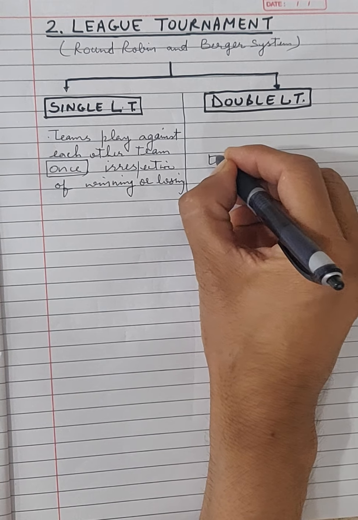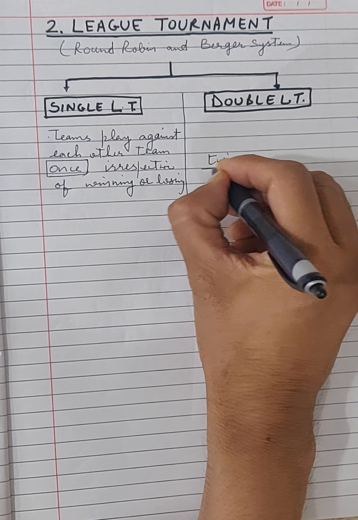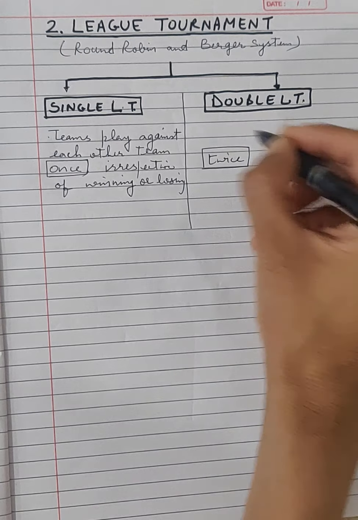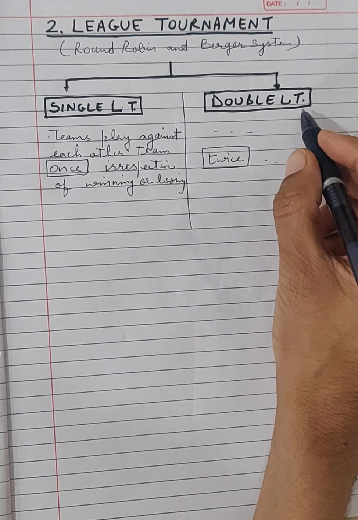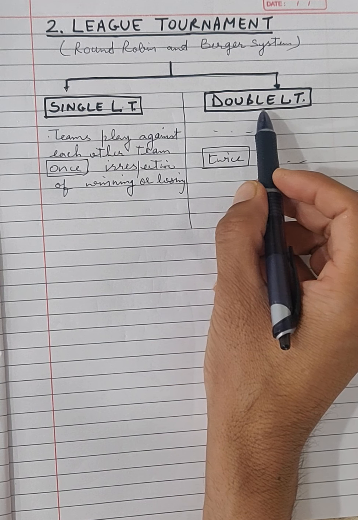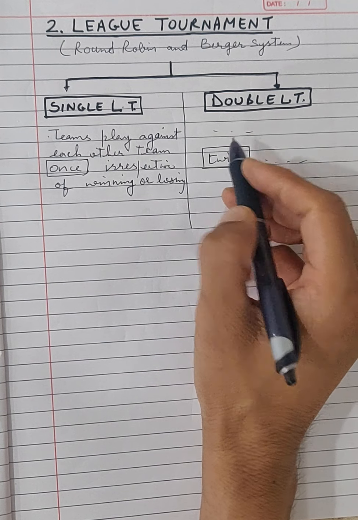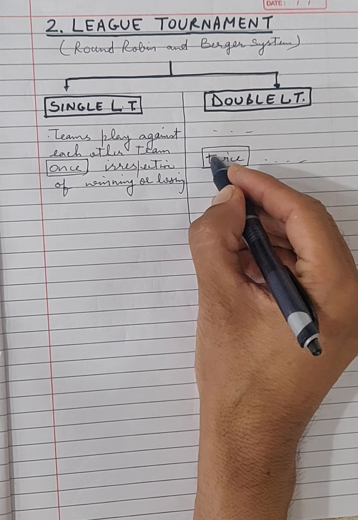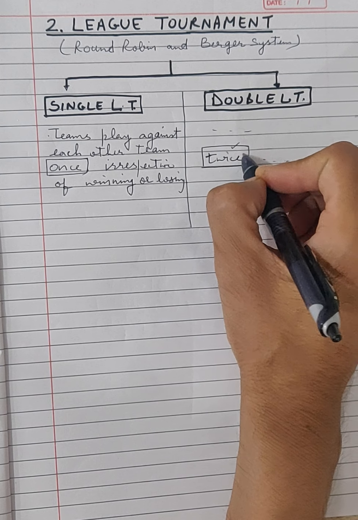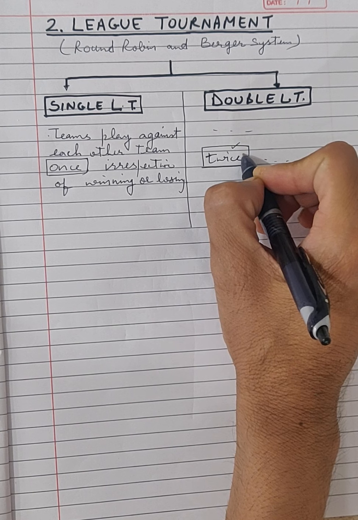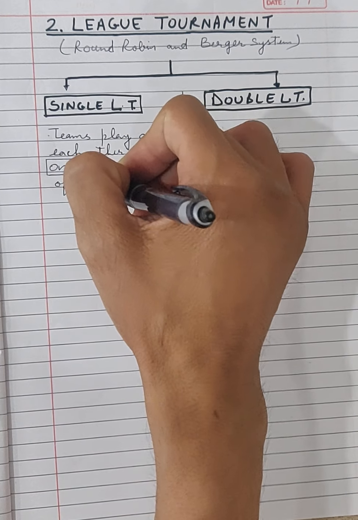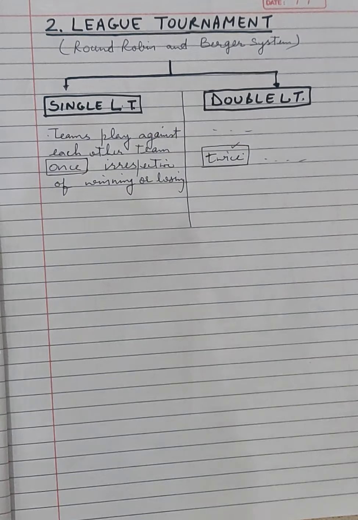So I'll write it here, twice, irrespective of winning or losing the match. So I hope the difference between the single league and double league tournament is clear to you. इसमें दो बार खेलना पड़ेगा टीम को एक दूसरी टीम के साथ, twice they have to play, और इसमें they have to play each and every team in the group once in a tournament.